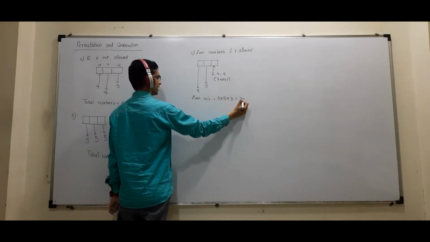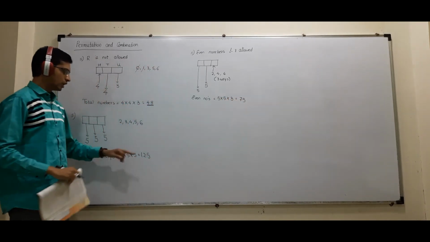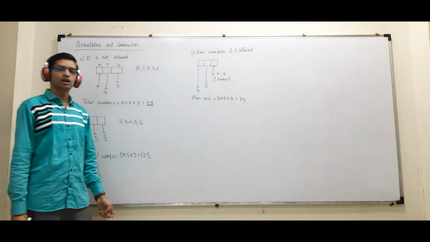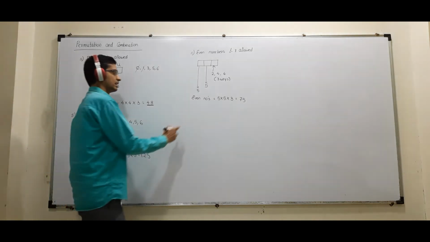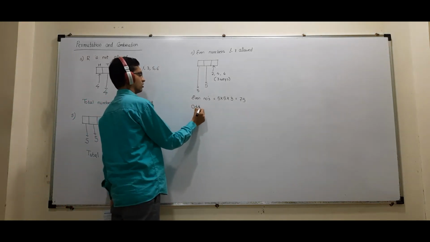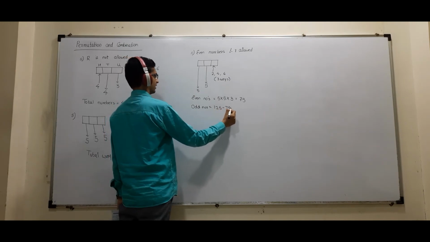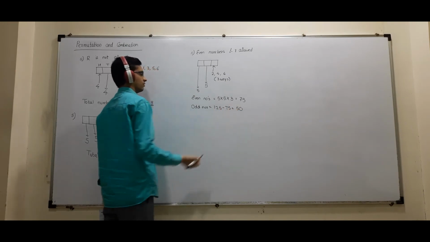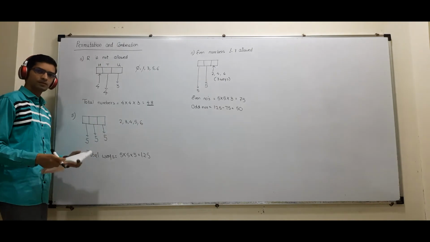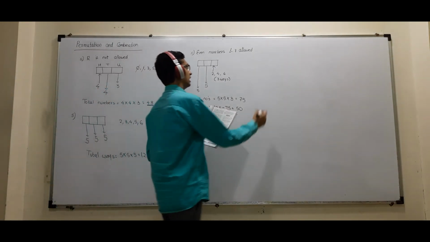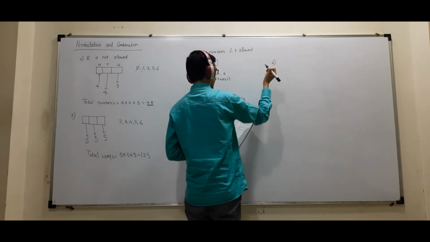So 75 numbers will be even. So out of 125, 75 are even, so what will the remaining be? Odd. So how many odd numbers? 50. Odd numbers will be 125 minus 75, that is 50. Understood? Clear everybody? Okay.